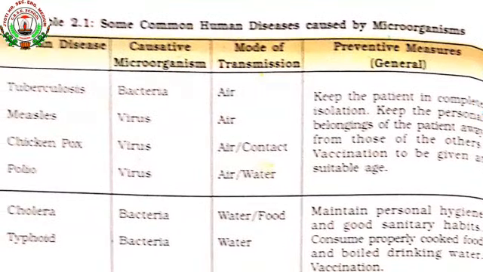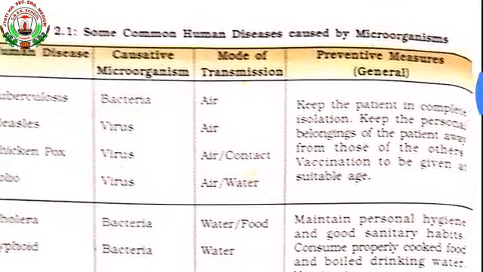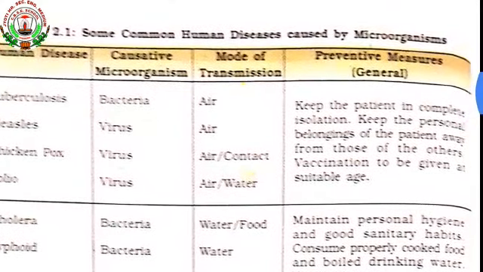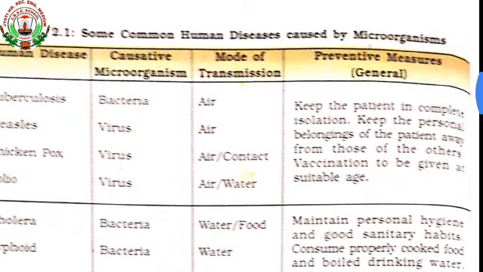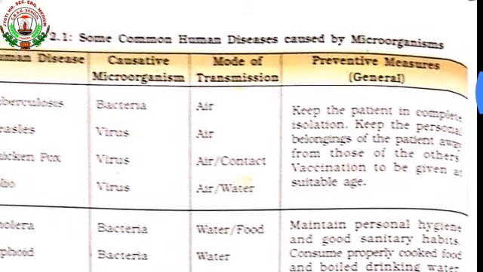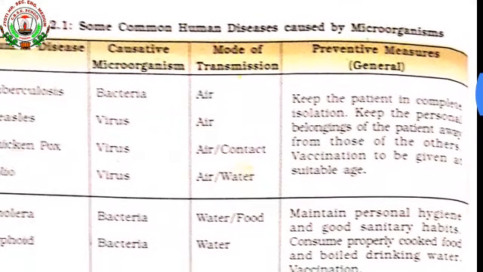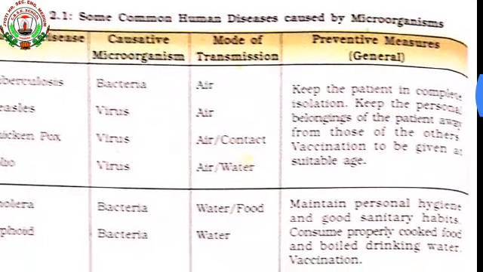Tuberculosis is caused by bacteria, and it is a communicable disease. It is spread through the air also. So what preventive measures have to be taken? First, keep the patient in complete isolation. Isolation means to keep in a separate room.